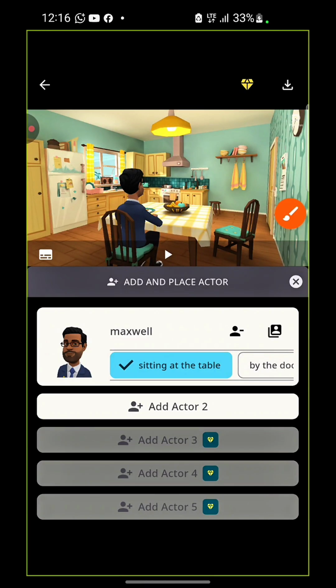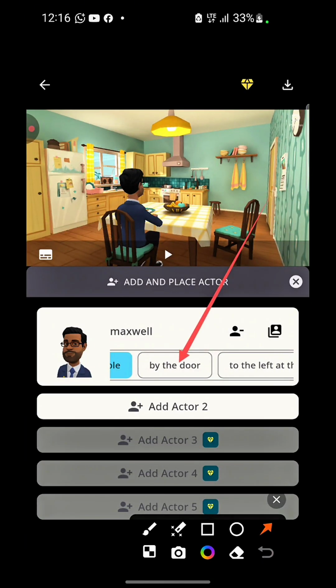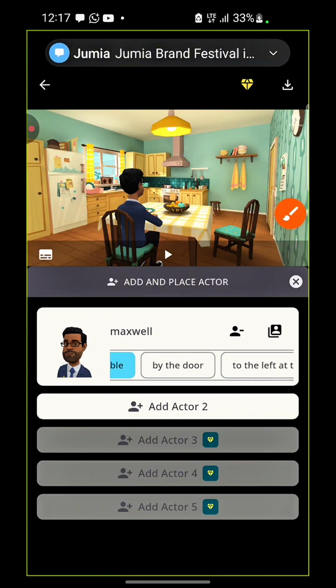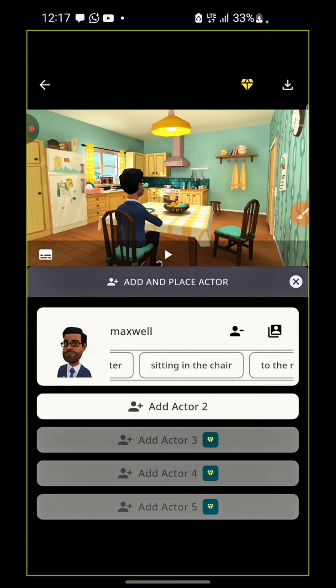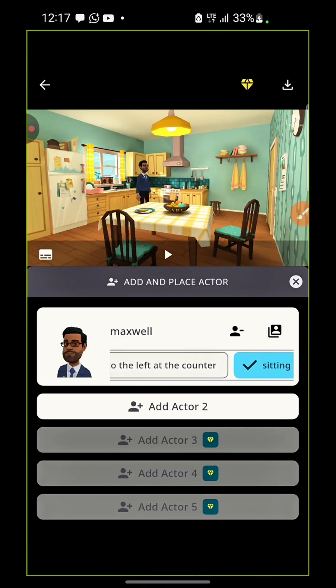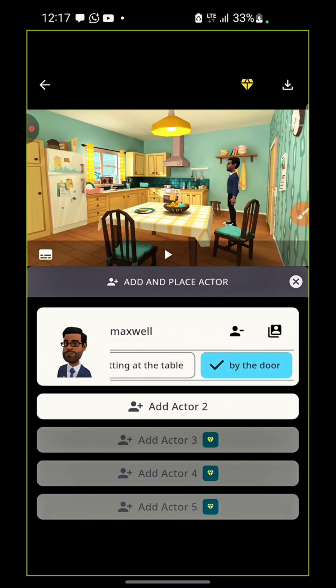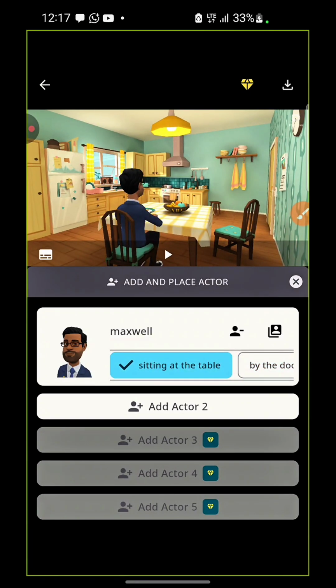You can see sitting at the table, you can see sitting, you can see by the door, you can see to the left, at the counter. So you can pick whichever position where you want the actor to be. You just go ahead and pick whichever one best suits what you are trying to portray. Okay, so let's assume I want him to sit at the dining table, right? And then I've picked his position for it.